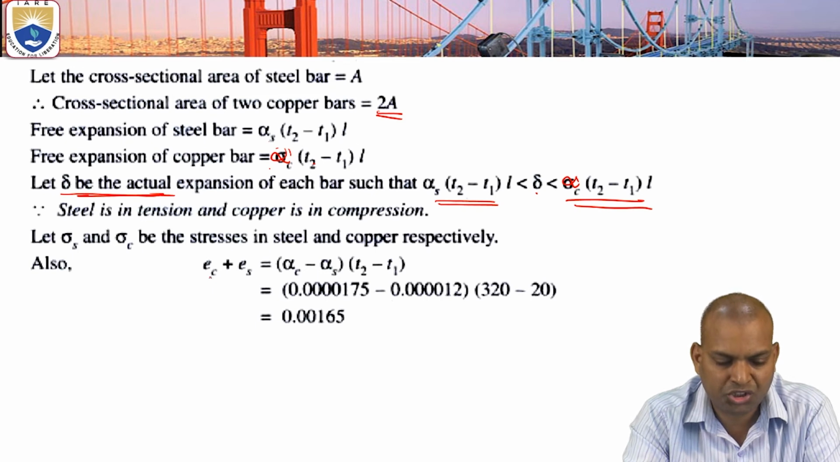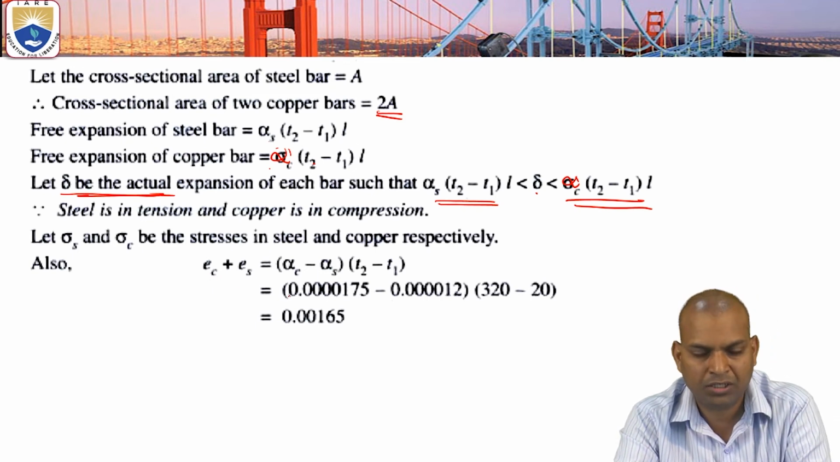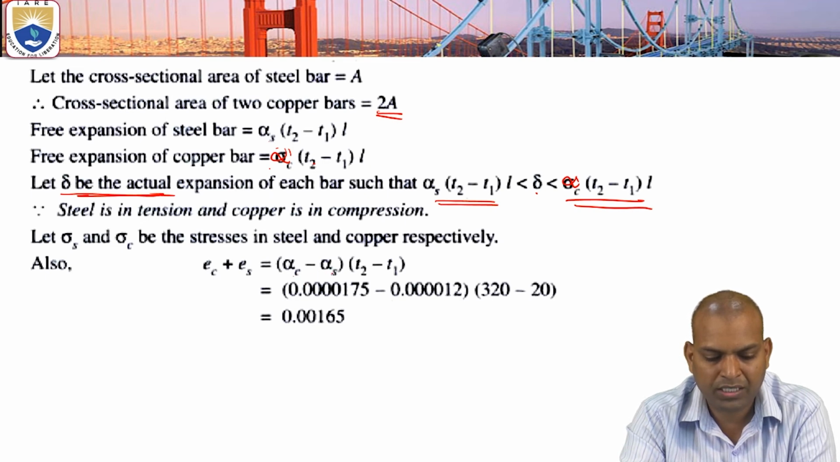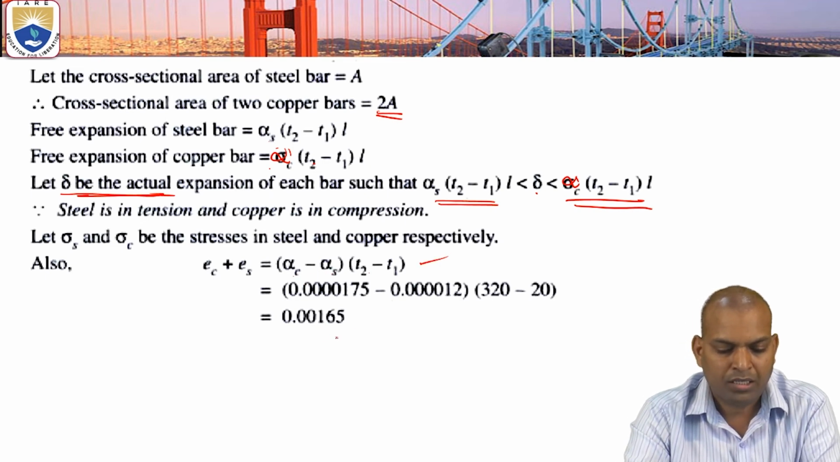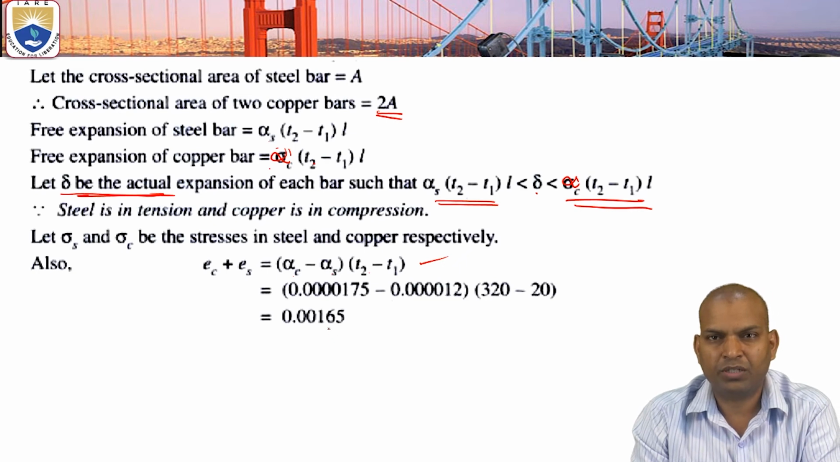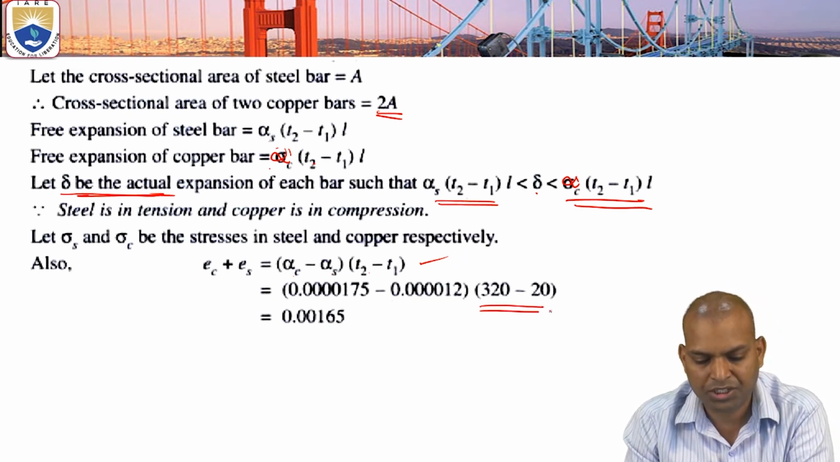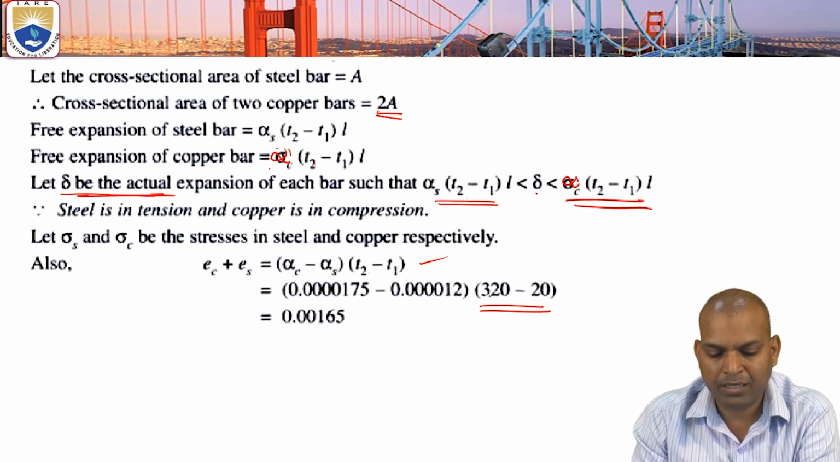Then, before that, the total strain in copper and steel is equal to the sum of these two, then (alpha C minus alpha S) into (T2 minus T1). Substitute alpha C, the coefficient of thermal expansion of copper and steel, and also the temperature variation. The final raised temperature is 320 and the initial temperature is 20.